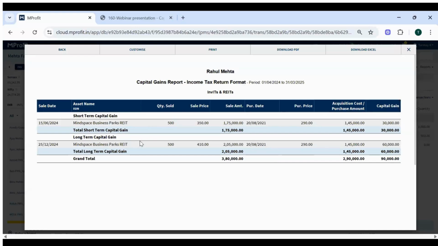Similarly, this criteria changes if the REIT or InvIT is sold after 23rd July 2024, where if the holding period is less than 1 year, it will be considered a short-term capital gain. If it is more than 1 year, it will be considered a long-term capital gain. So again, this is a completely ready-made report. If you have any REIT or InvIT transactions, you can simply generate this report and get your capital gain valuations.